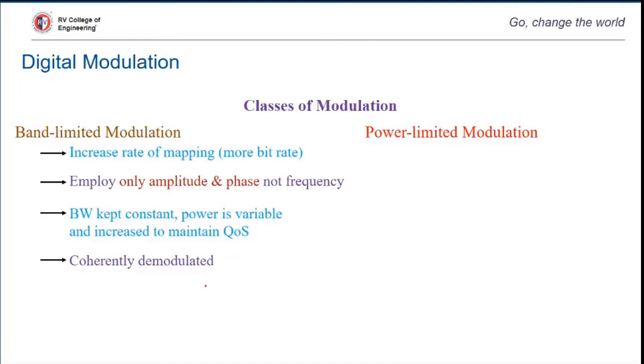So what do you mean by coherent demodulation? You have seen a part of that in your CS1 as well.